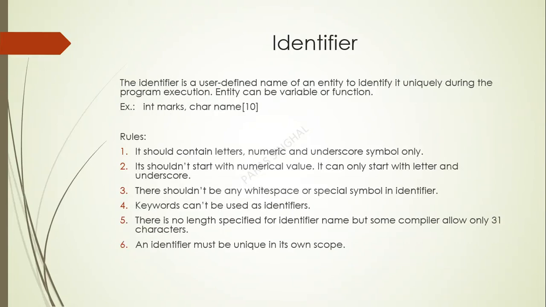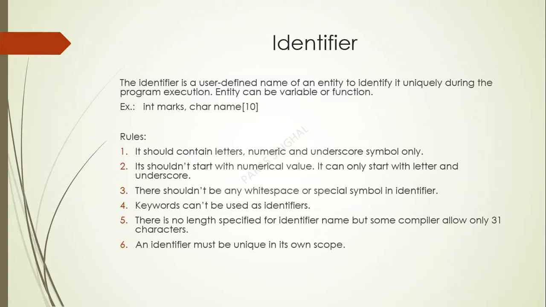Identifier. An identifier is a user-defined name of an entity to identify it uniquely during the program execution. An entity can be a variable or function. A variable is a name of a memory location. We will be seeing that when we code. Example, int marks. So marks is a variable name and int is the data type for integer. char name[10]. So name is an identifier and char is the data type for character.